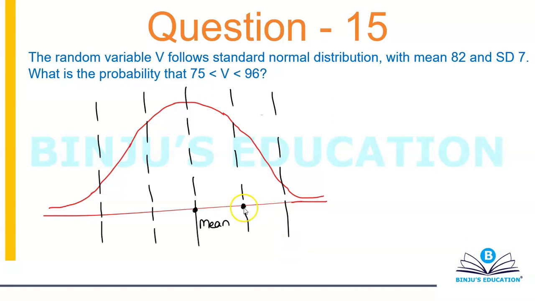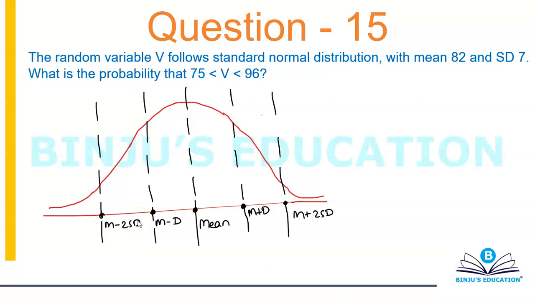So this point here is known as mean plus standard deviation. This point here is known as mean plus 2 standard deviation. This point here is known as mean minus standard deviation. And this point here is known as mean minus 2 standard deviation. Okay, so this is how a standard SNDC is made.